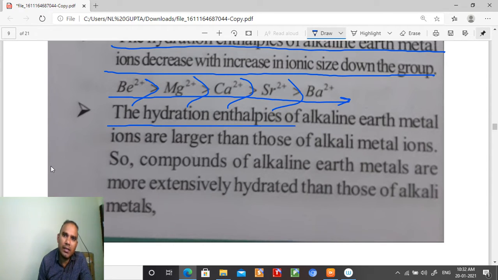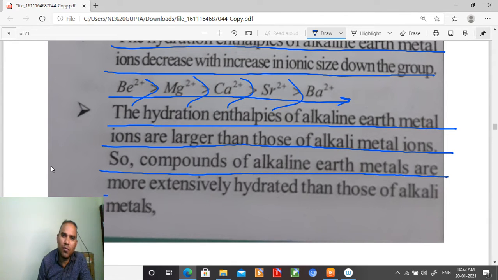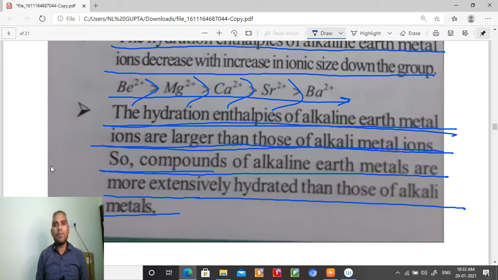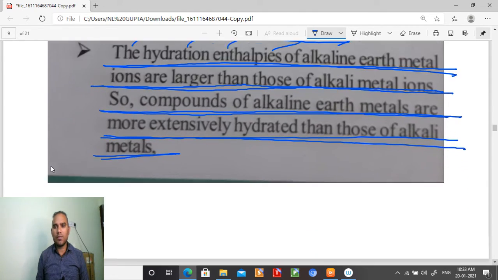The hydration enthalpy of alkaline earth metal ions is larger than that of alkali metal ions. So compounds of alkaline earth metals are more extensively hydrated than those of alkali metals. So what is the point, student, that we have to understand? The hydration enthalpy of alkaline earth metal ions is larger than that of alkali metal ions, so the compounds of alkaline earth metals are more extensively hydrated than those of alkali metals.